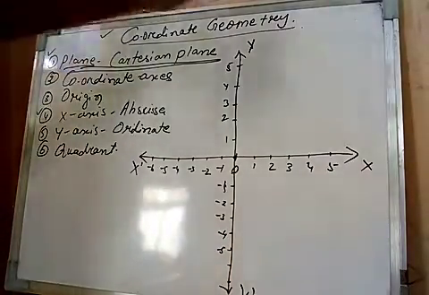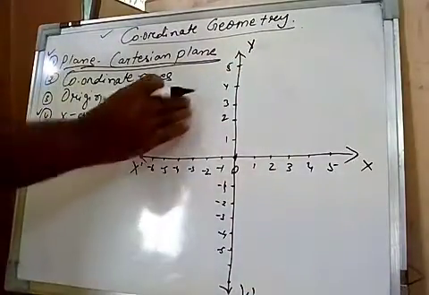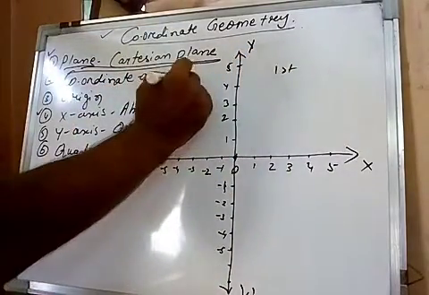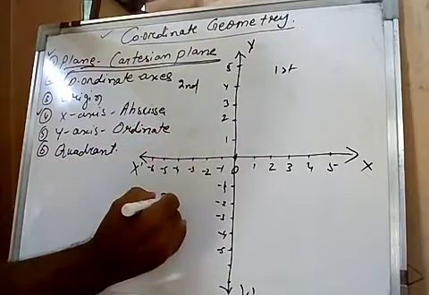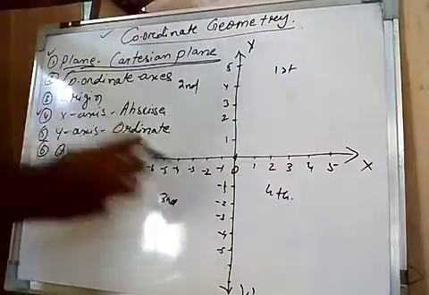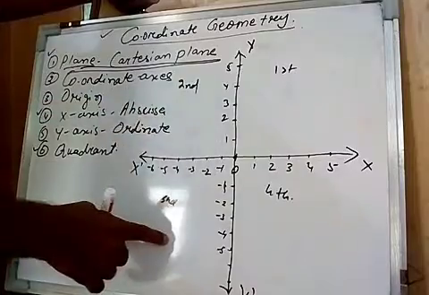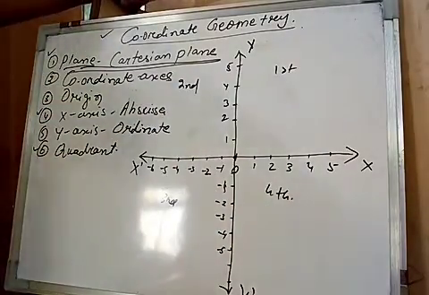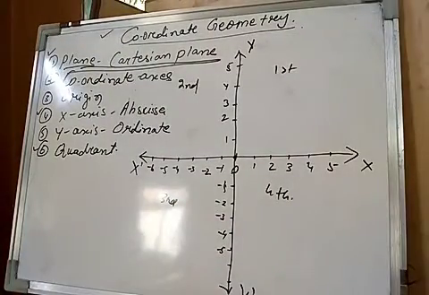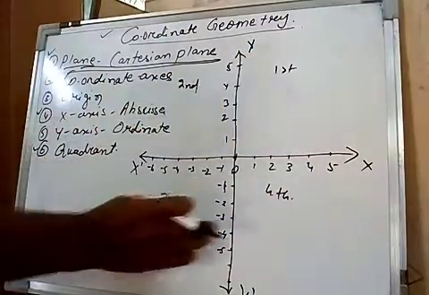So here this plane has been divided into 4 parts. This is the first one, this one is the second, this one is the third, and this is the fourth. These parts are called quadrants. First quadrant, second quadrant, third quadrant, fourth quadrant. It means the Cartesian plane has been divided into 4 equal parts, the first, second, third and fourth quadrants.